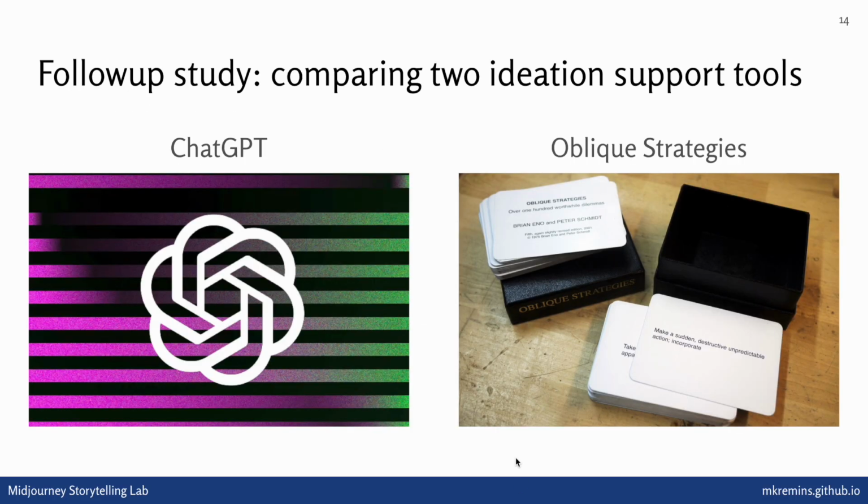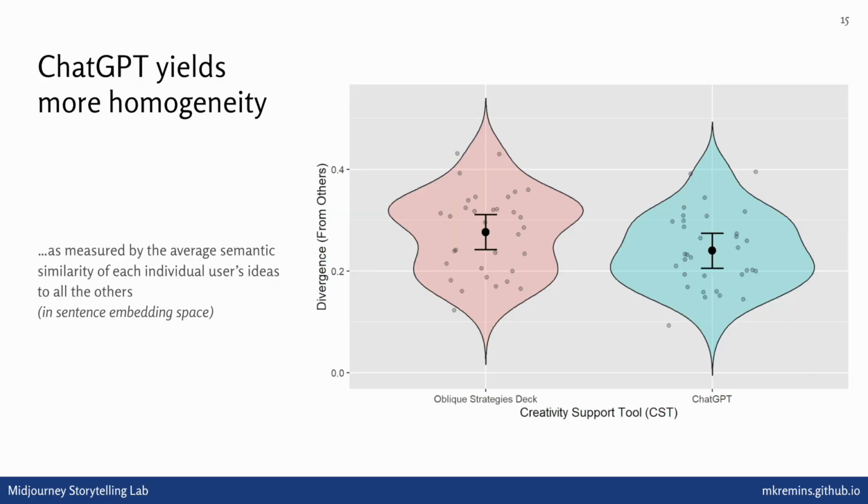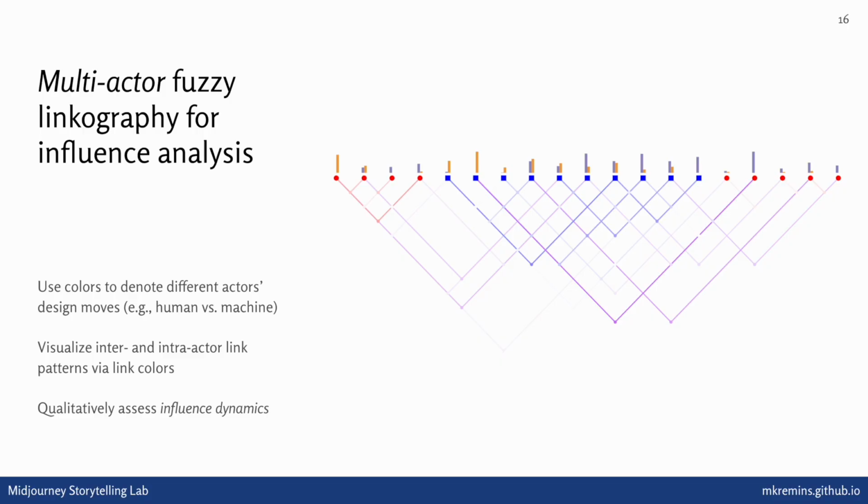We also took these same techniques and applied them to the reanalysis of the ChatGPT homogenization effect data that we presented here last year. So you might remember this study as being a comparison between ChatGPT and the Oblique Strategies deck as ideation support tools, where we saw that ChatGPT users ended up producing more homogeneous or similar ideas to one another. And what we actually introduced here was a technique that we call multi-actor fuzzy linkography to look at the influence patterns between the human and the machine in this study.